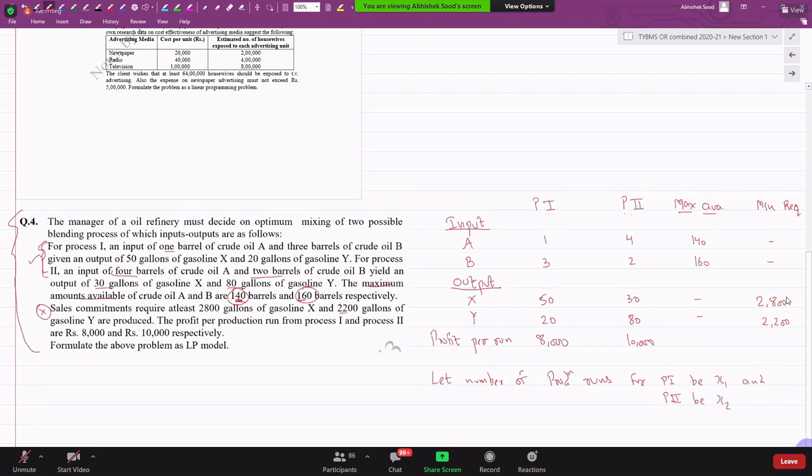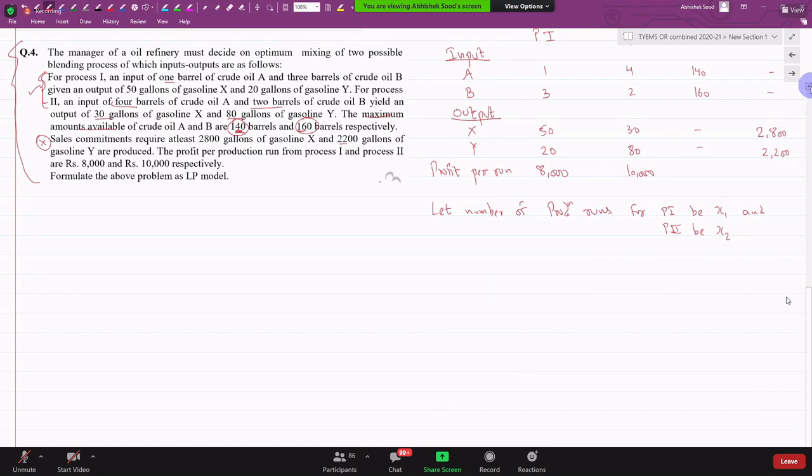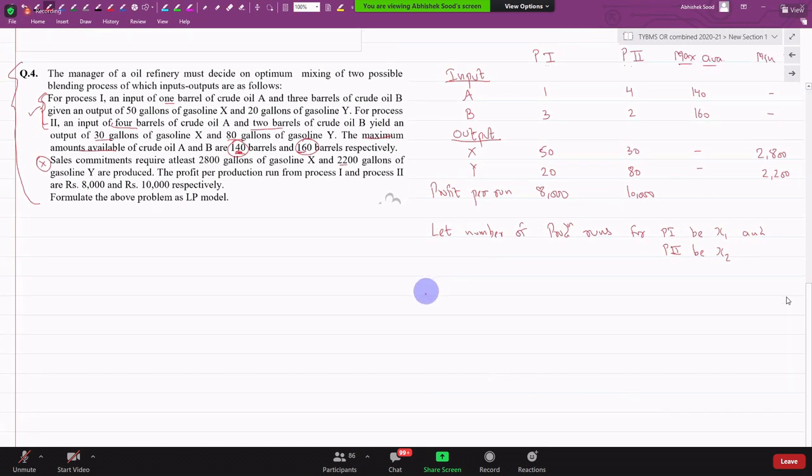Can I say therefore the objective function is, what batao? Max Z = 8,000 x1 + 10,000 x2.